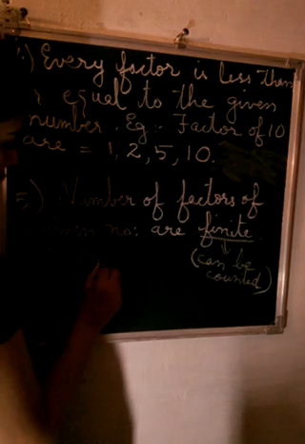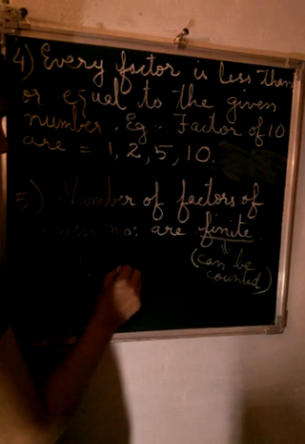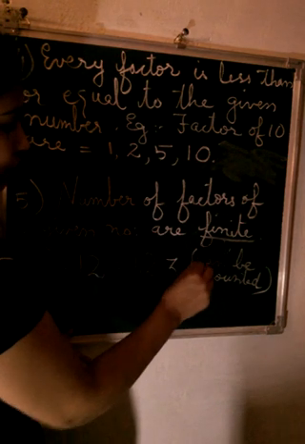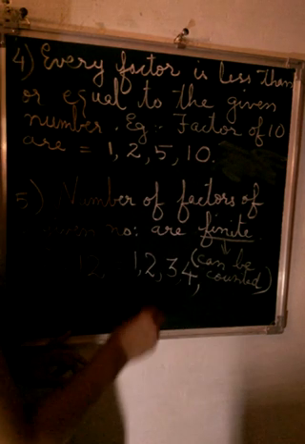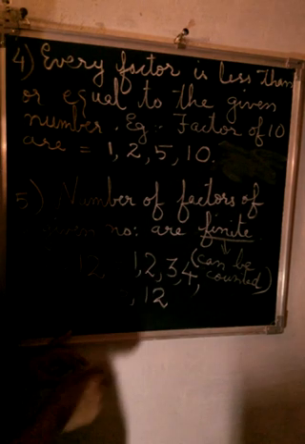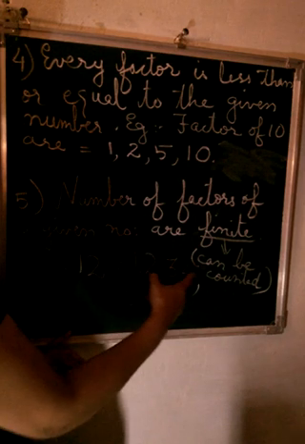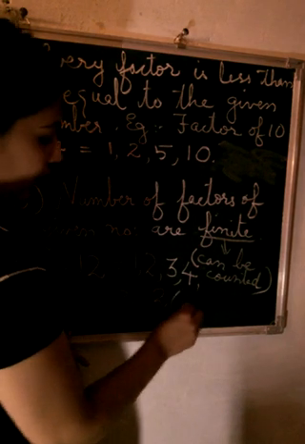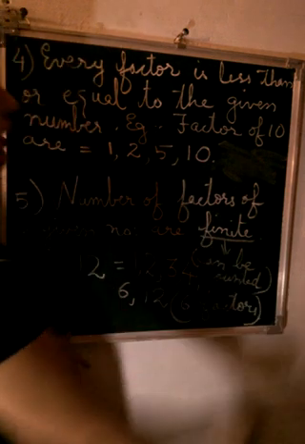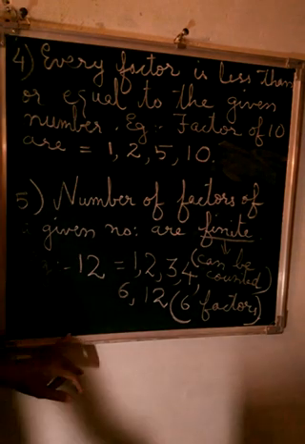Let's take 12 now. So factors of 12 will be 1, 2, 3, 4, 6 and then 12. So how many factors? 1, 2, 3, 4, 5, 6. In bracket you can write 6 factors. That means you can count these factors.